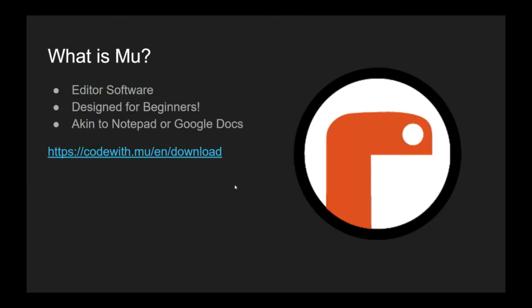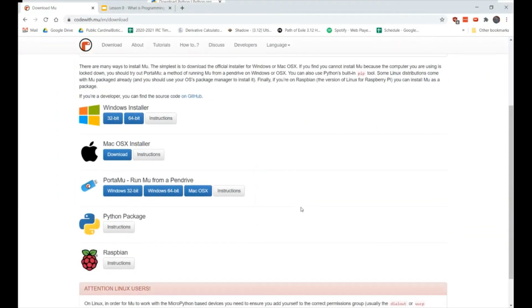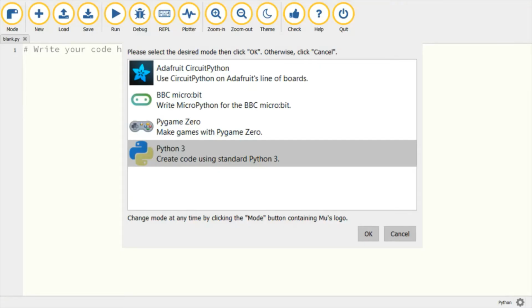We'll be using a program called Mu to write our code. Mu is a pretty simple editor software, similar to Notepad, Google Docs, or Microsoft Word, as in you write text into files. However, this is designed specifically for Python, and even more specifically for Python beginners. To download Mu, head to this website and choose your OS. Installing Mu might take a while. After you install, launch it, and you should see a window that looks like this. Choose Python 3.